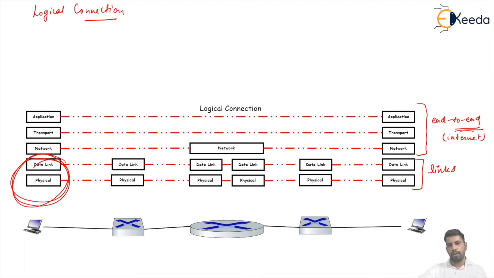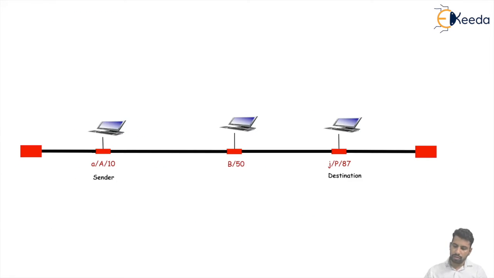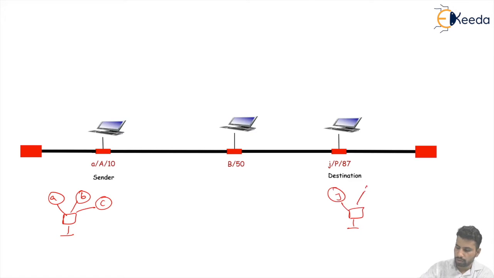We will take an example, and by using this example we will go through the particular processes. Now let's see, we have this computer connection. The process in the sending computer: here this is our sending computer. This sending computer is running three processes: process A, process B and process C. And the destination computer has two processes, process J and process K. These processes are running in the sender computer and the receiver computer.